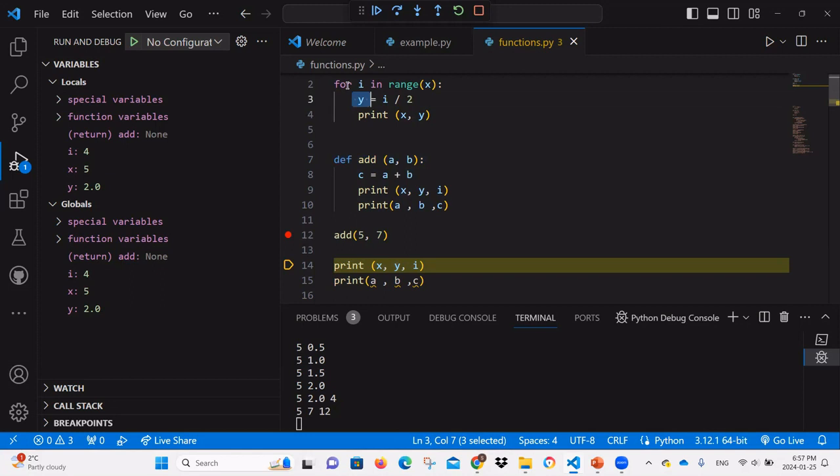So indentation doesn't change anything. No. Only when you're defining a function does it create a scope. If you indent or not indent, it doesn't matter. Only a function creates a scope. See, I is defined as part of the for loop, Y is defined as part of the for loop.